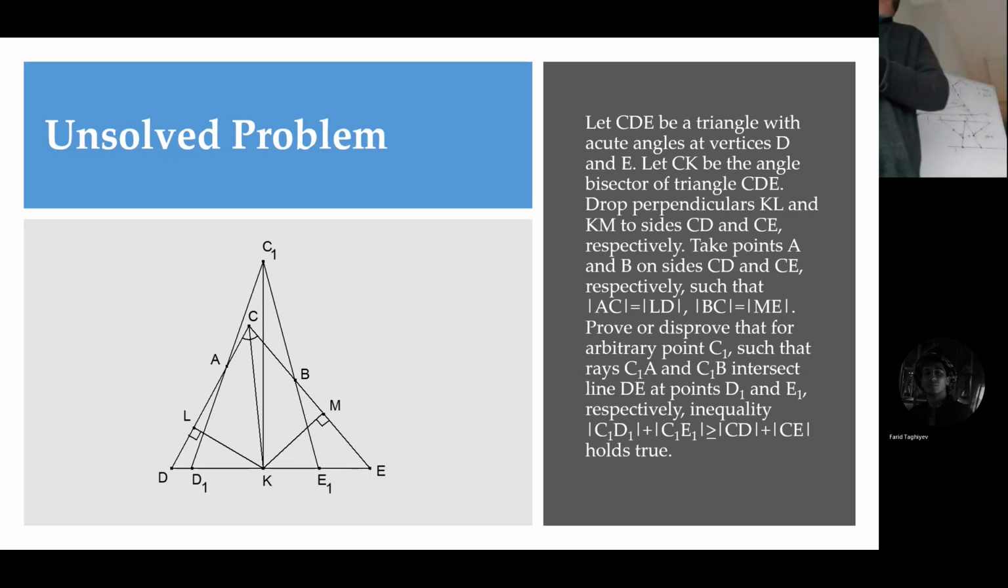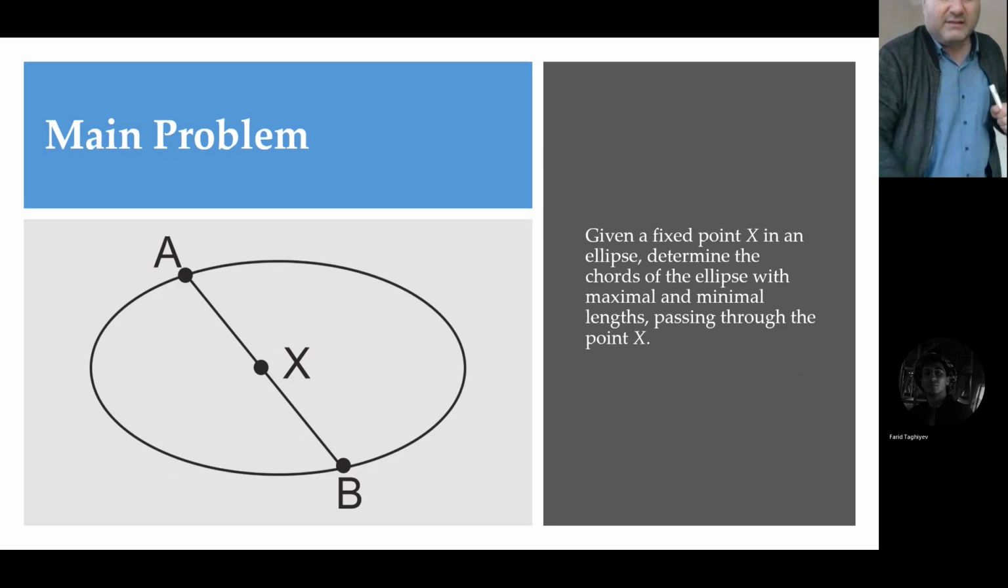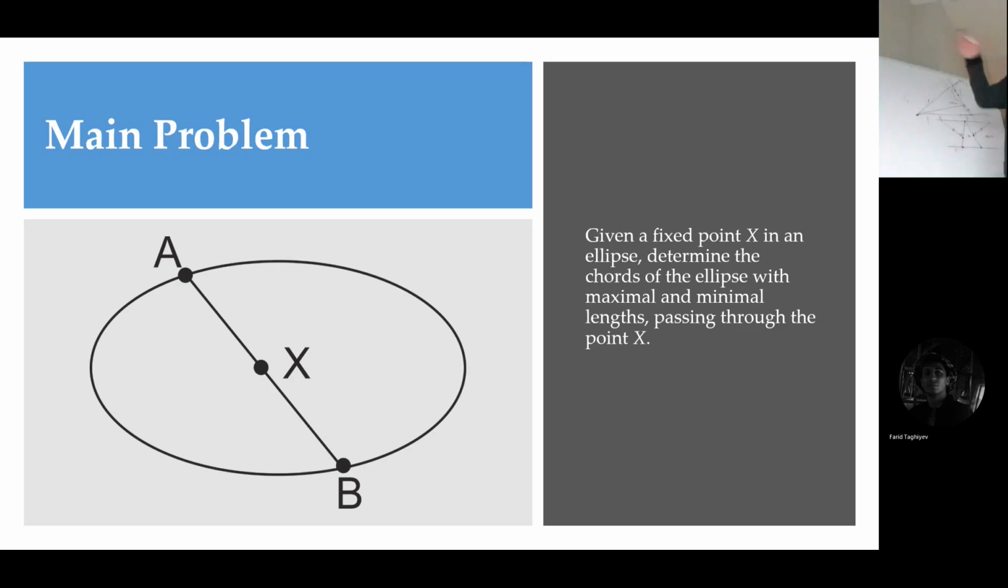So for any other point, C1, the sum of CD and CE will be larger. The smallest one corresponds to the case when CA equals DL and CB equals ME. The smallest one is given by this. Yeah, it's the only condition. Okay, it is the last problem that we are going to discuss using this lemma.